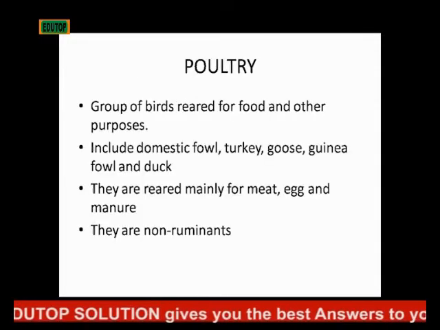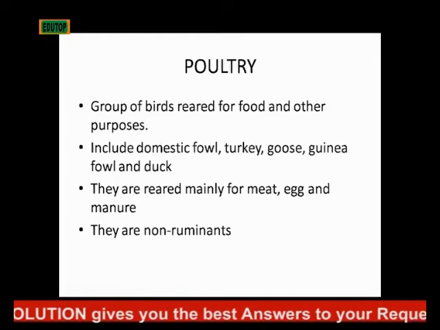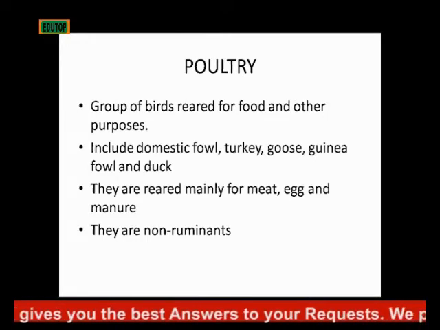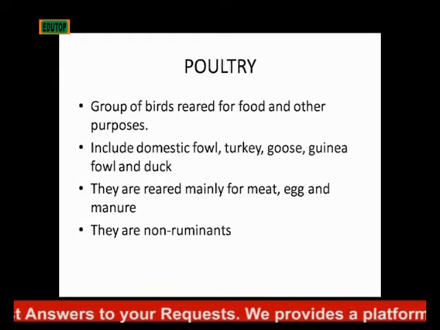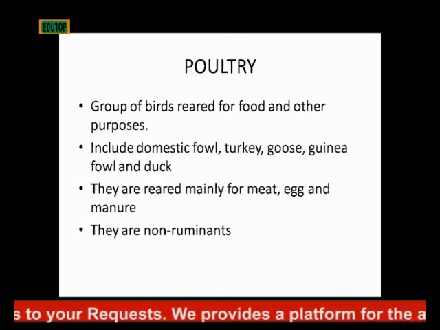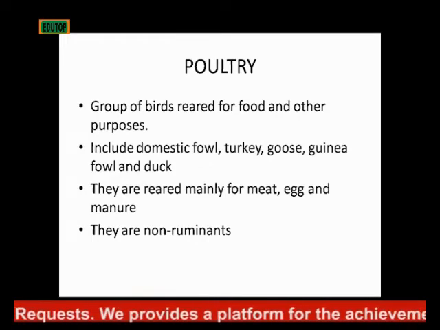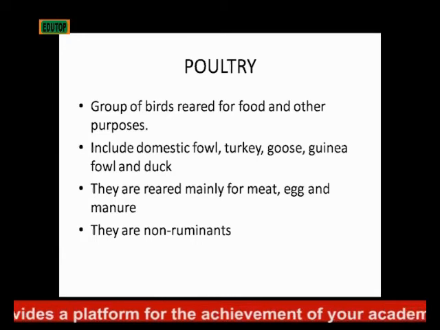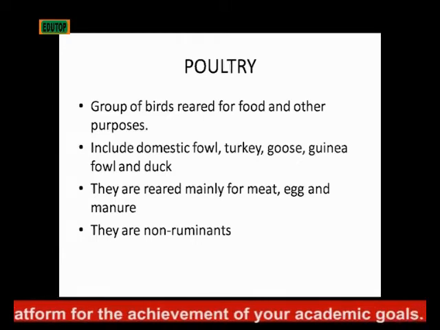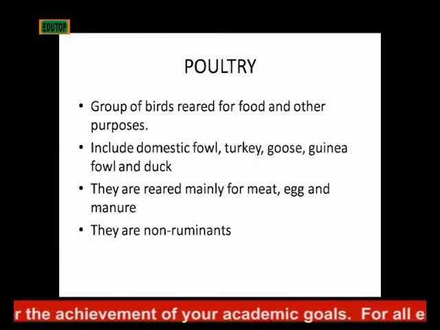And first in that category, we'll be looking at poultry. We'll be looking at our farm animals, all of them, in beef, poultry, rabbits, goats, and the likes. But first, we'll be looking at poultry. Poultry are a group of birds that are reared for food and for other purposes.